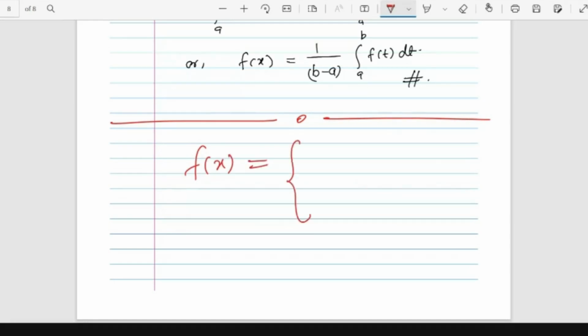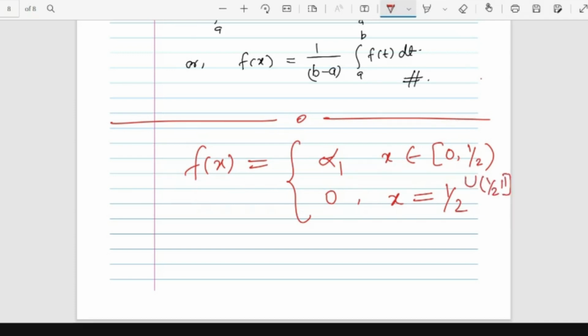Suppose f(x) is equal to alpha 1, where alpha 1 is any real number, when x belongs to 0 to half, and it is 0 when x is equal to half, and alpha 1 again on half to 1.